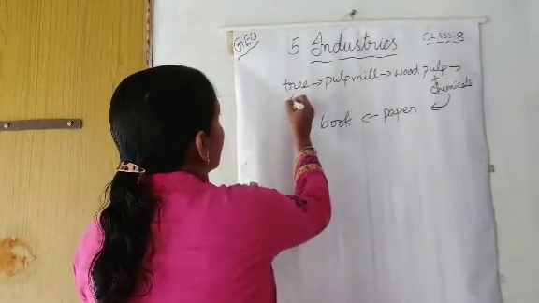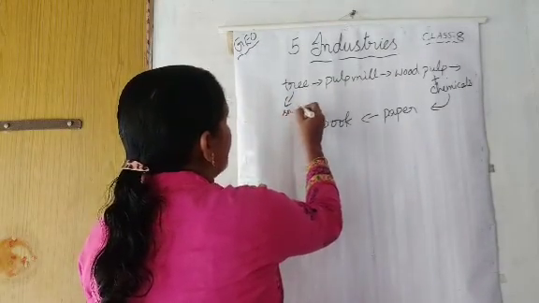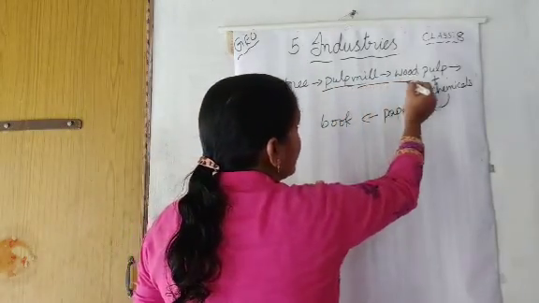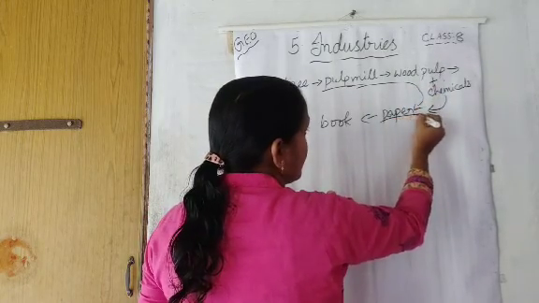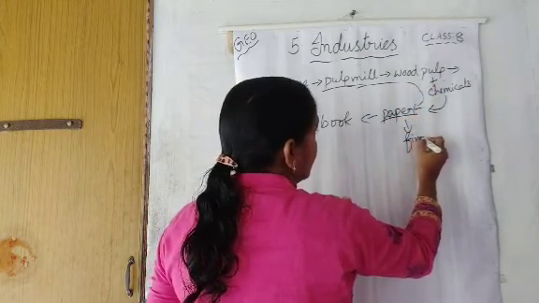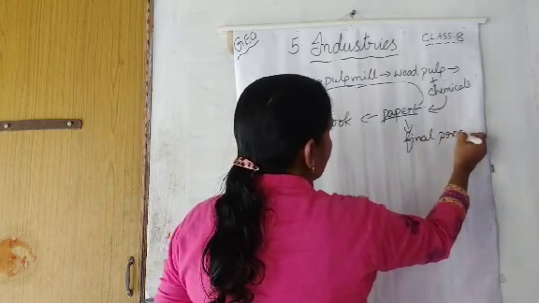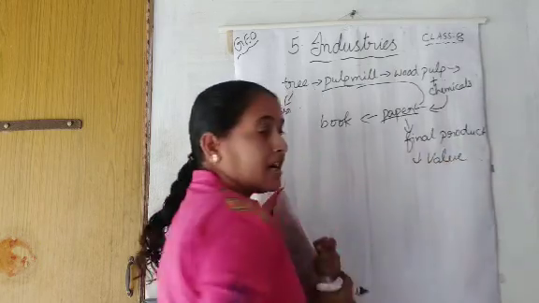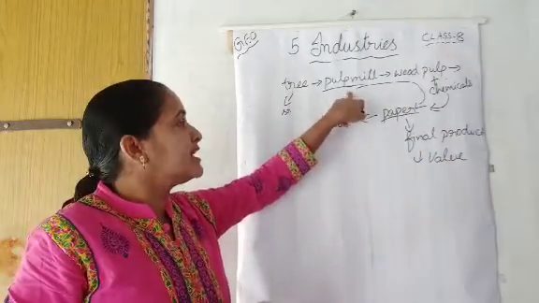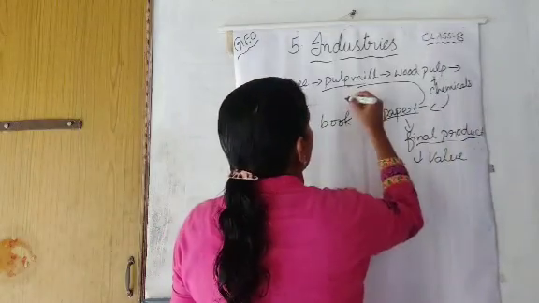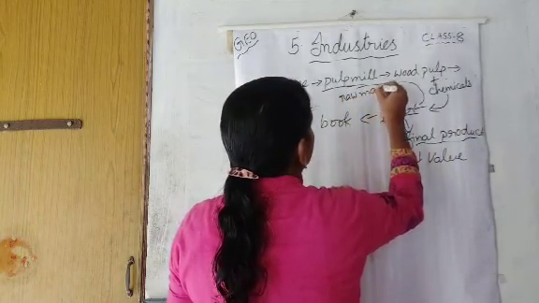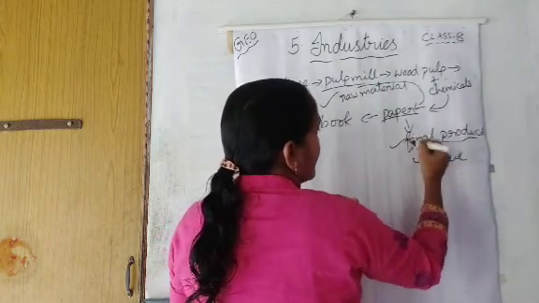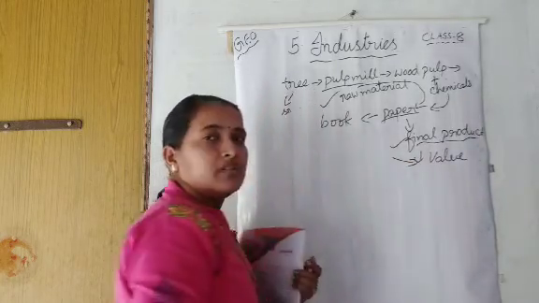From a tree, so many uses are there, but with the pulp we can't do anything. But if it is processed and paper is prepared, the final product, whatever it may be, has more value compared to the raw material. Here the pulp is the raw material. Compared to raw materials, these final products have more value. Yes or no?